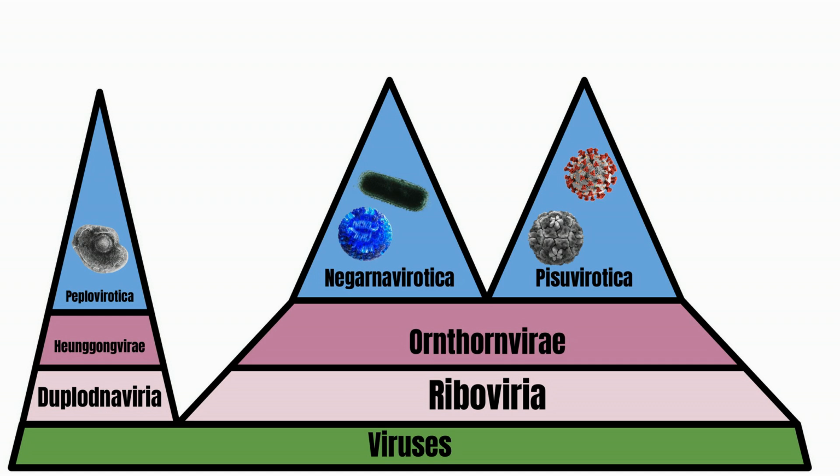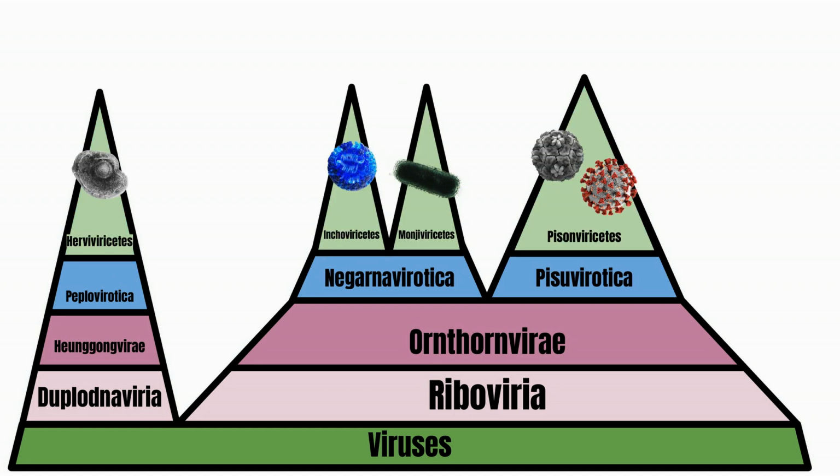The next split is at the phylum level, where COVID and the common cold are part of the phylum Pisciverotica versus rabies and flu, which are part of Negarovirotica. This split occurs from whether or not the virus's RNA strand can synthesize proteins independently, or whether it needs to use a host cell. Our next split is between the flu and rabies at the class level, due to whether or not their genomes are segmented.